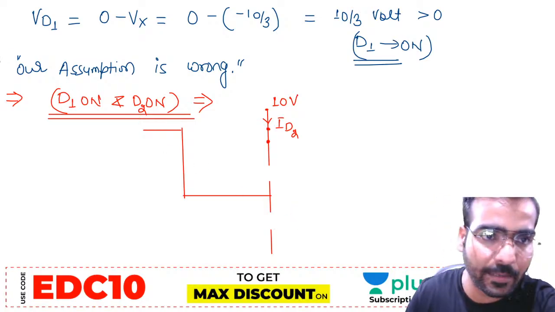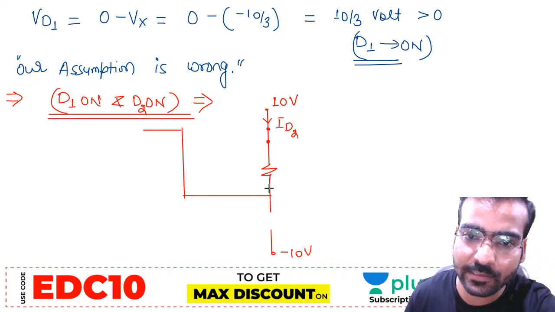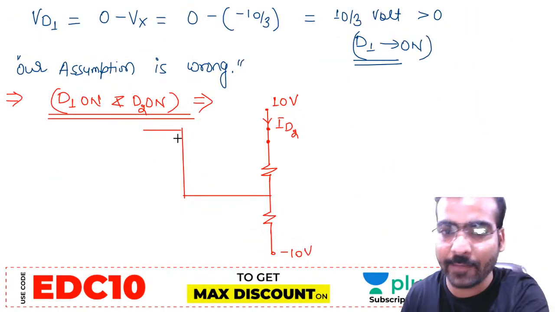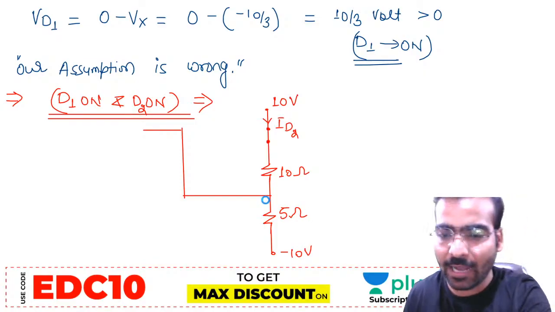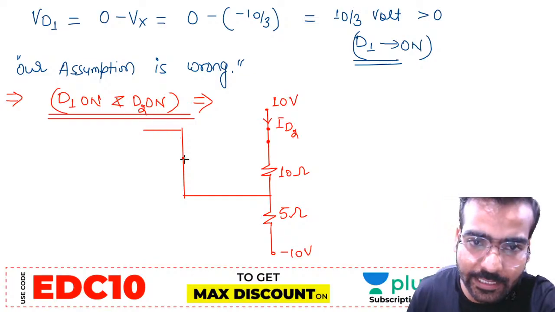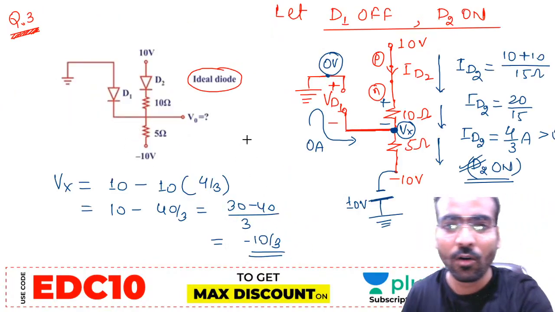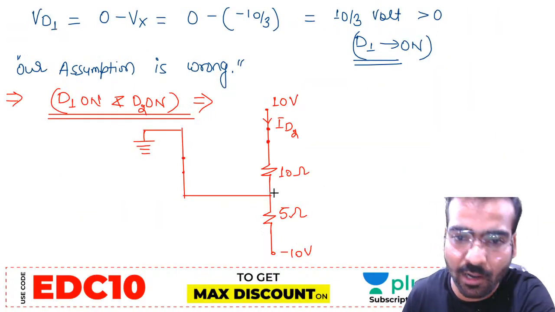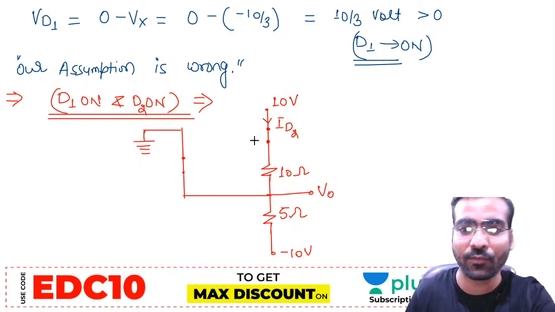And here we are having a minus 10 volt battery, and here some resistance. One resistance is 10 ohm, this is 5 ohm, this is 10 ohm, and this is 5 ohm. Now here D1 is on, a short circuit, and this is the ground terminal. Now what is the question? Find the value of this node voltage V0. What is the answer for this?